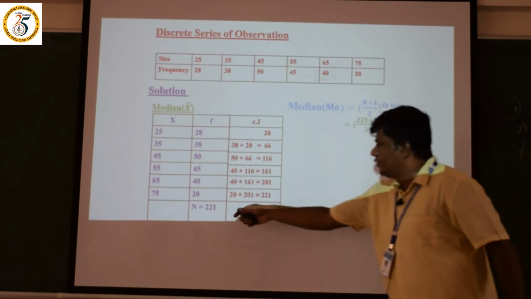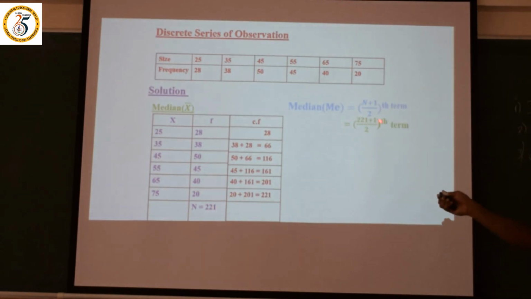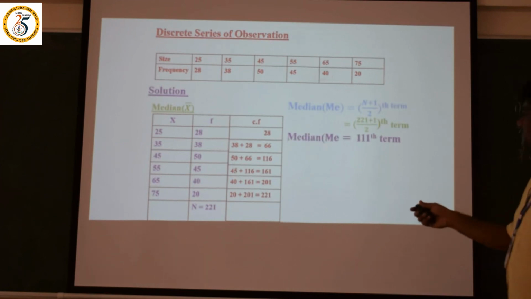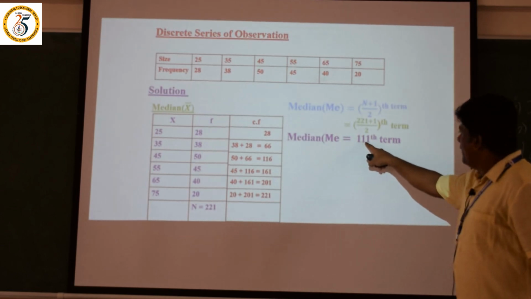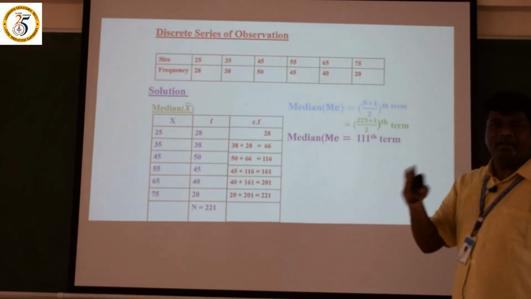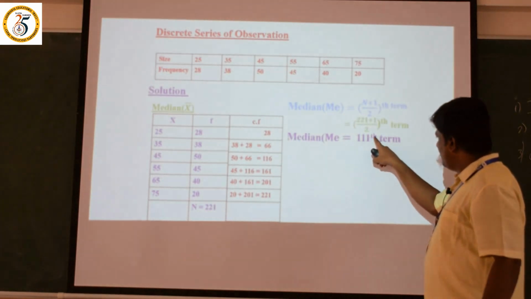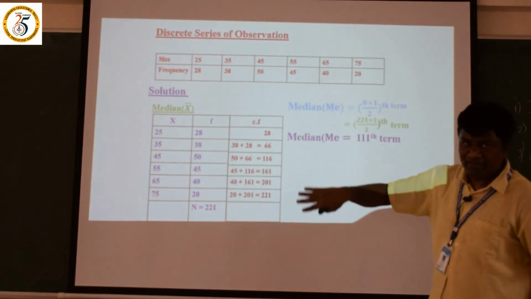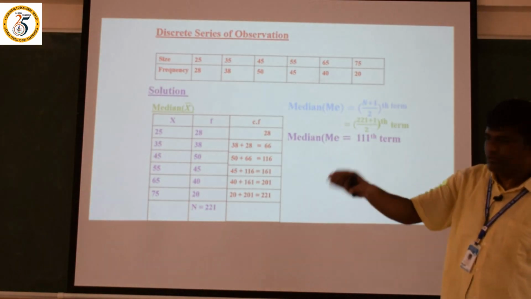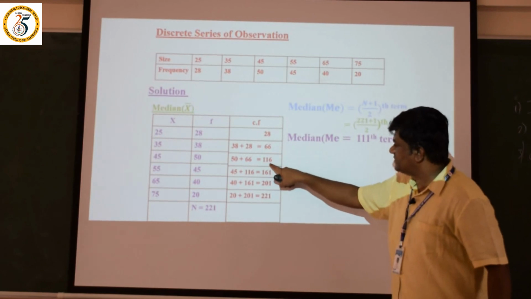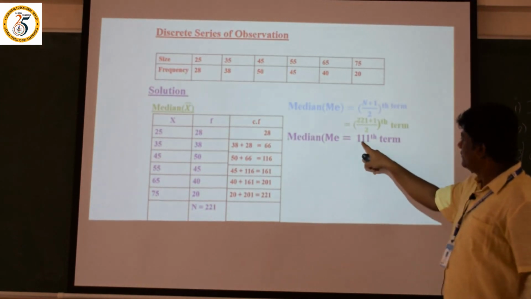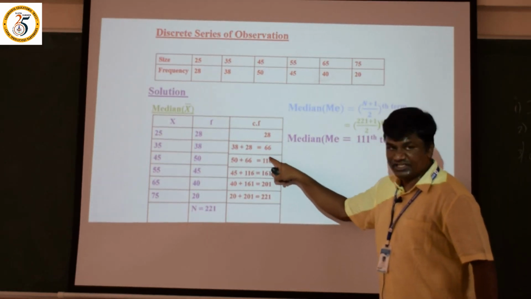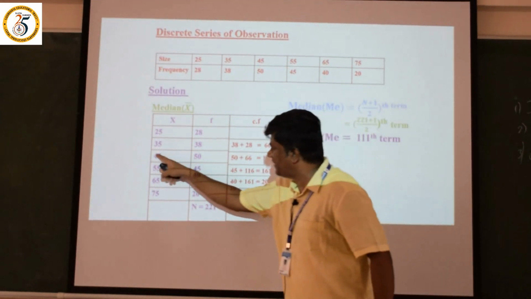What is the n value? 221 is the n value, plus 1 divided by 2. I mean 222 divided by 2, so the median is the 111th term. You can see it in the cumulative frequency. After the 111th, which one is the next highest value? After 66, there is 116. So 111, and after that there is the value 116. 116 in this class interval is 45.